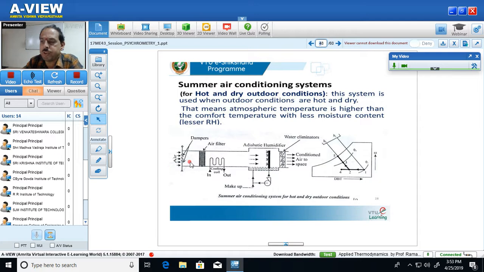Which type of air is getting inside? It is the hot air which is getting inside, the hot air which is less humid. The air which is at a high temperature, with very less specific humidity and very less relative humidity, enters the air conditioning system through dampers. So by increasing or decreasing the distance between the dampers, you can control the amount of air passing through the system.